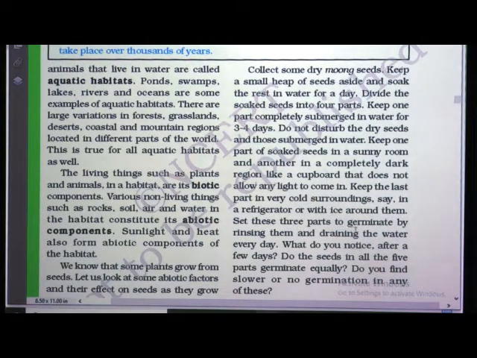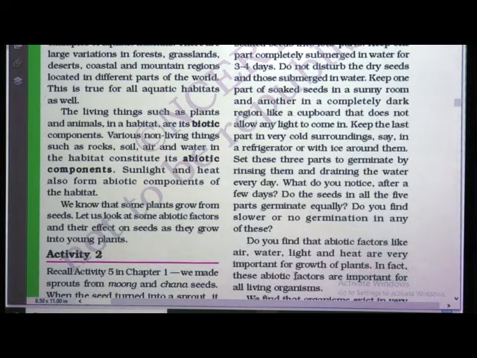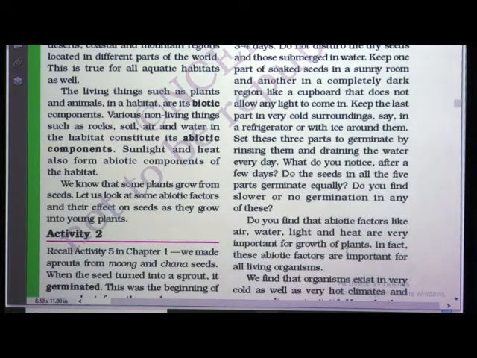Set these 3 parts to germinate by rinsing them and draining the water every day. What do you notice? After a few days, do the seeds in all the 5 parts germinate equally? Do you find slower or no germination in any of these? So, the seeds that are kept in the dark room where there is no sunlight, will they grow? No, they will not grow. So, they require some specific conditions for growing. Do you find that abiotic factors like air, water, light and heat are important for the growth of plants?